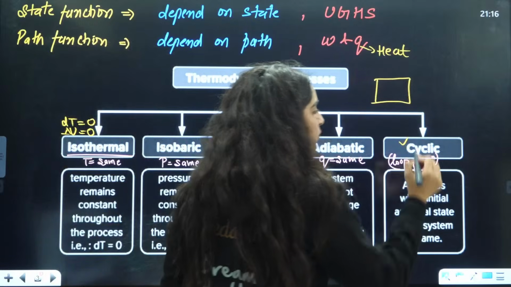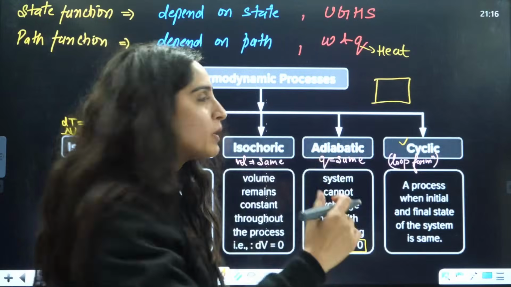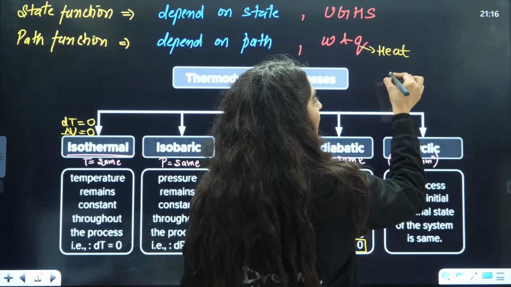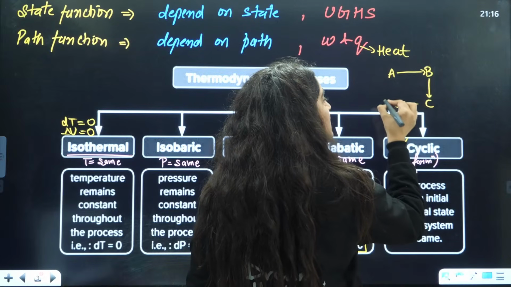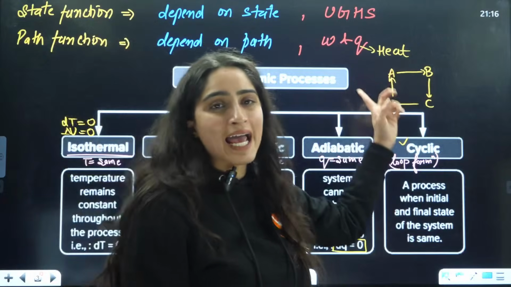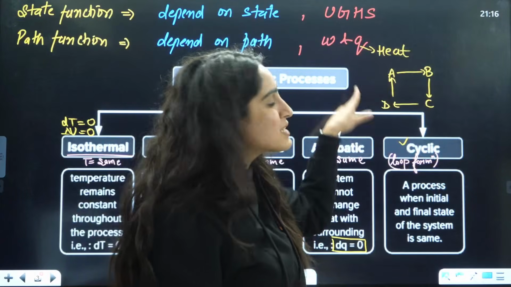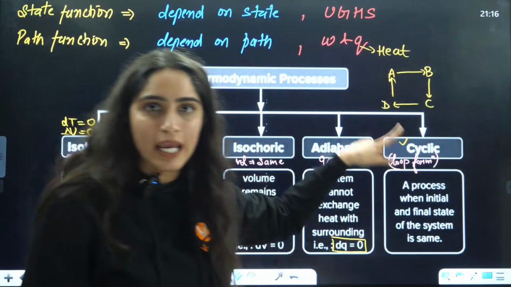Next is the cyclic process. A cyclic process is like a loop. So in a loop, what exactly happens? This is A to B, then B to C, then C to D, then D to A. From where I started, I will come to the same point in the end. I started from A, I'll come back to A.